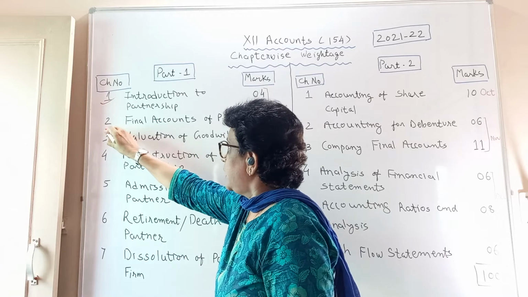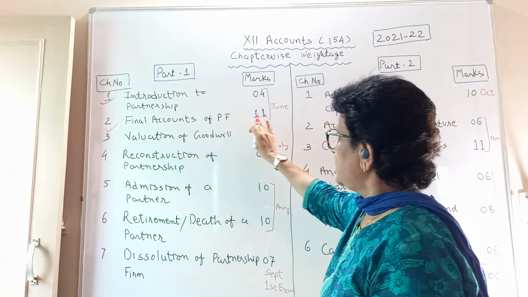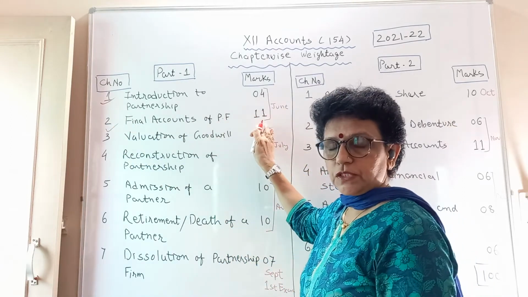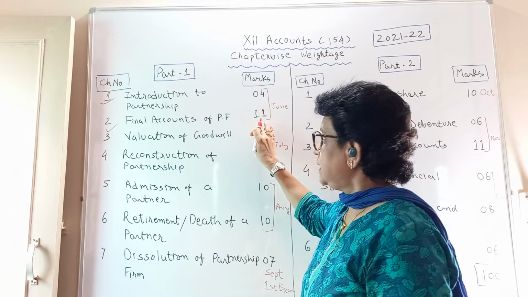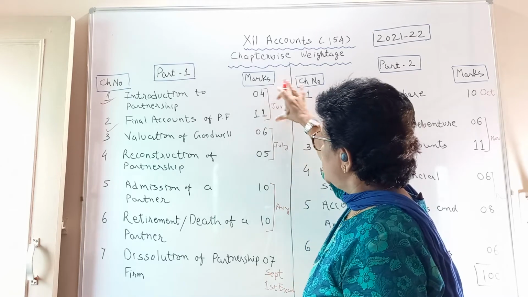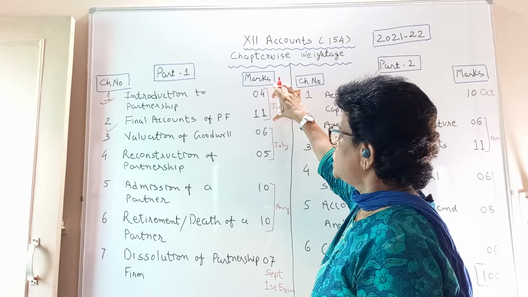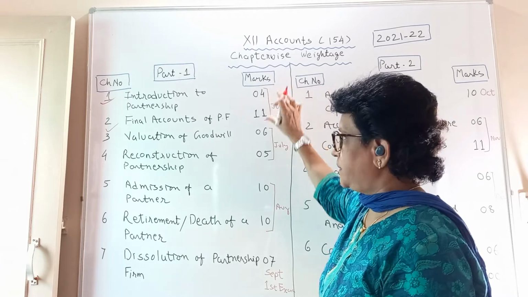Second chapter, you have final account of partnership. 11 marks. In F section, 1 question is compulsory. June is the month you are supposed to complete these 2 chapters.